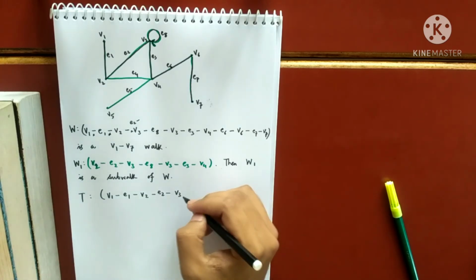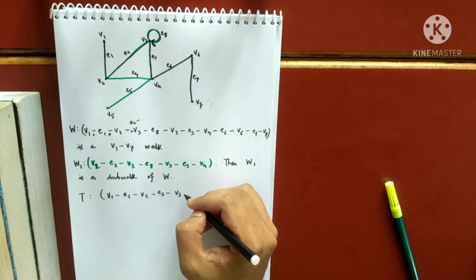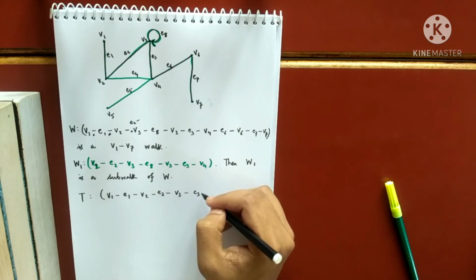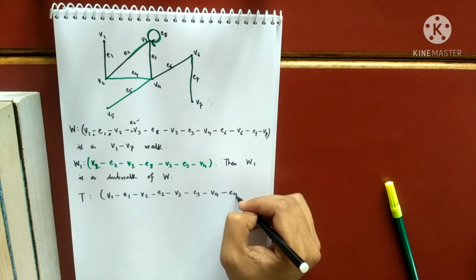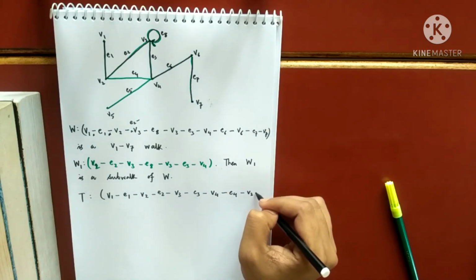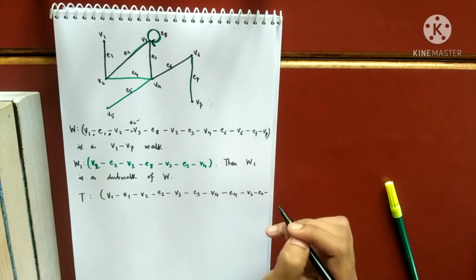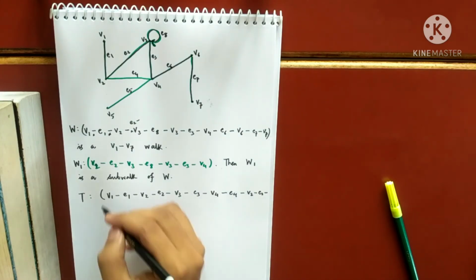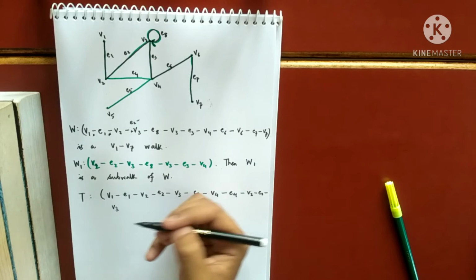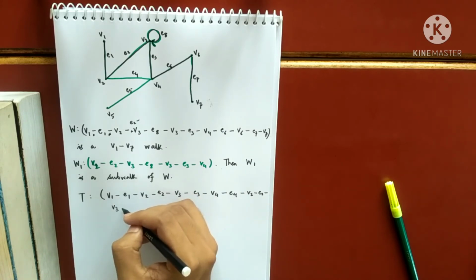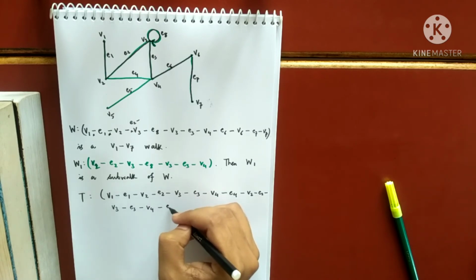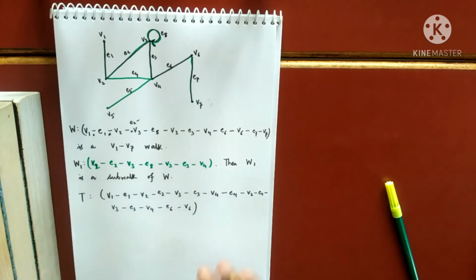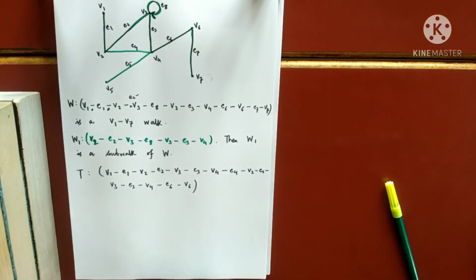I'm not going that circular one. Then E3, then V4, then E4, then V2, then again E2, then V3 again. Suppose I stop here, or maybe V3, E3, V4, E6, V6. Suppose I am taking this.